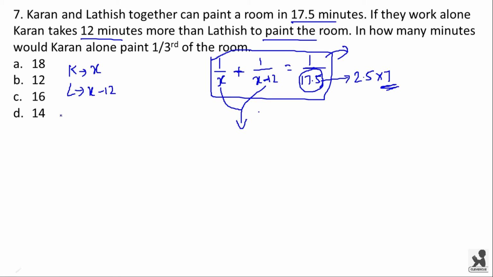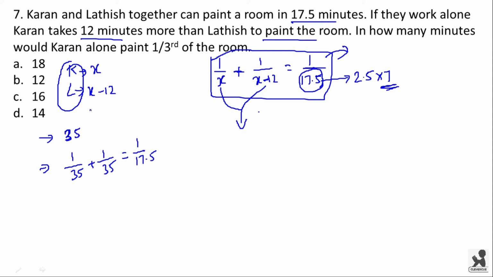And if both Karan and Latish have the same efficiency, then they would take 35 minutes to complete painting of the room. How can we say this? See, 1 by 35 plus 1 by 35 will be equal to 1 by 17.5. That is, 2 by 35 will be 1 by 17.5.